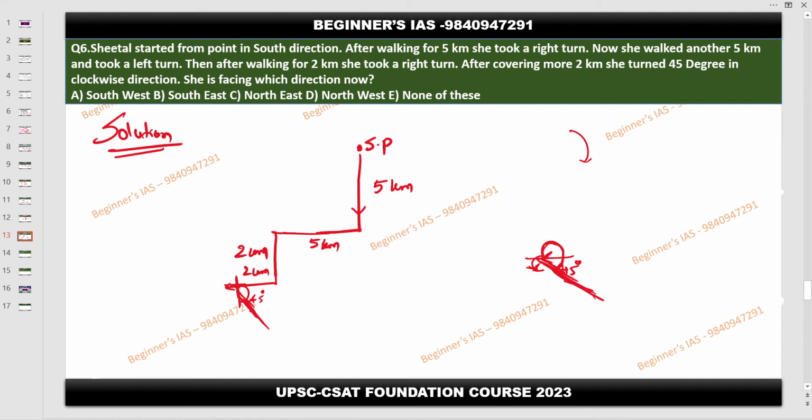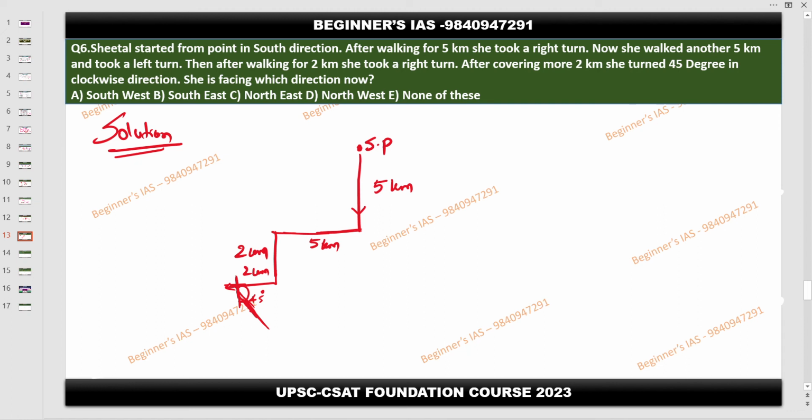I didn't understand, sir. Wait, how will that be 45? Fine. This is one way. So who has done it in another way? Please convey. Has anybody done using another way? Many gave the answer as B. Sir, I also got B only.